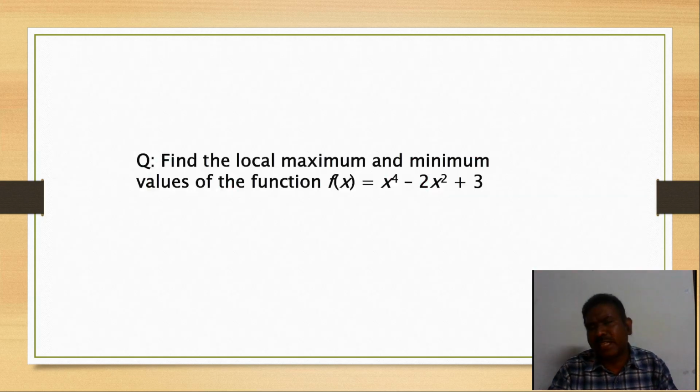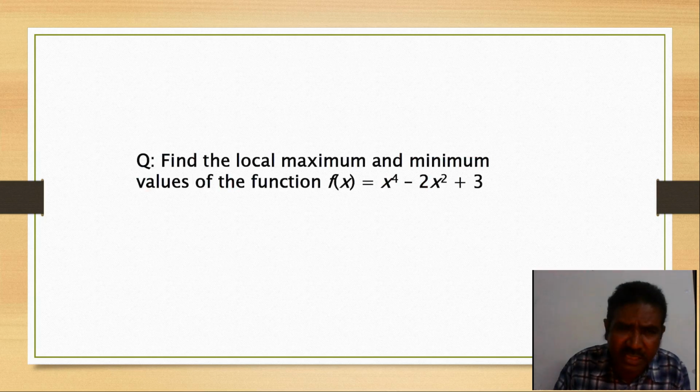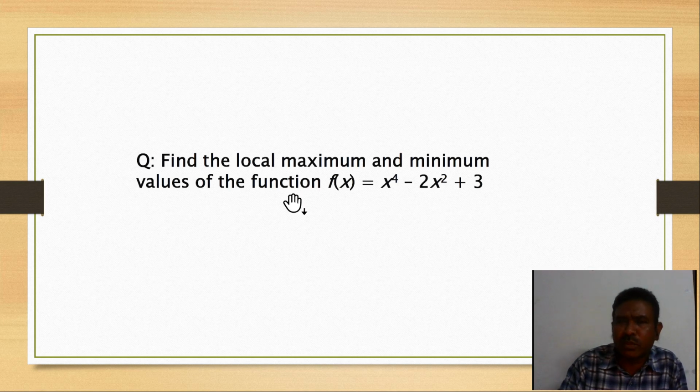Now let us discuss one problem, using the first derivative test. Find the local maxima and local minima values of the function f of x equals x to the power of 4 minus 2x square plus 3. This function is given, and we are going to find the maxima and minima by using the first derivative test.